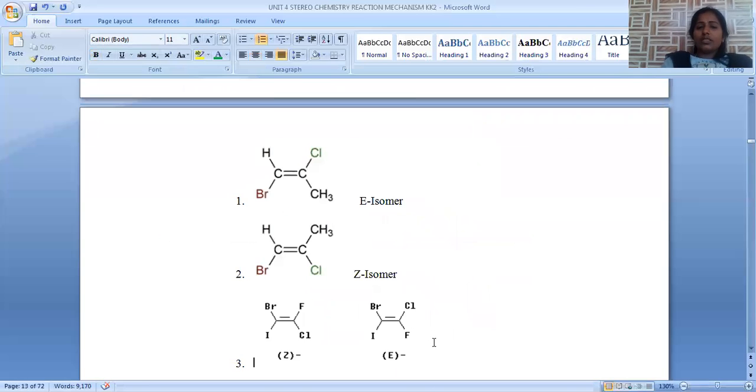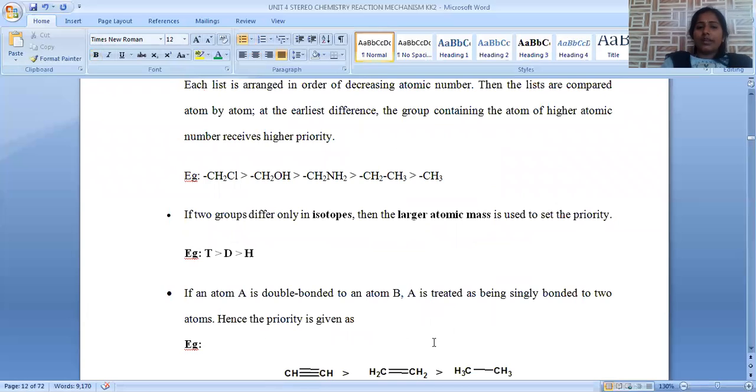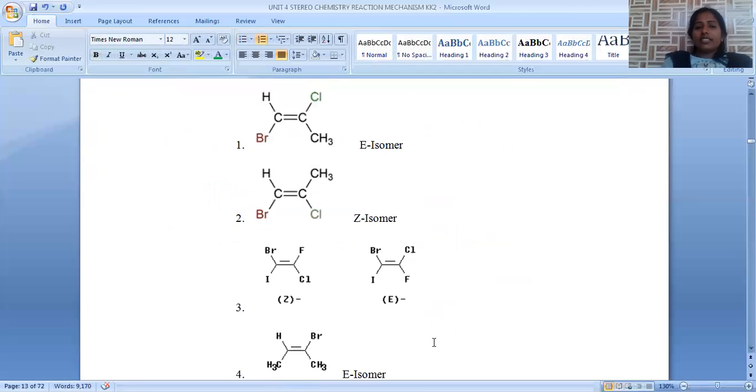Now, these are the CIP rules for the prediction of configuration or priority around that carbon-carbon double bond. Let us move to our examples.